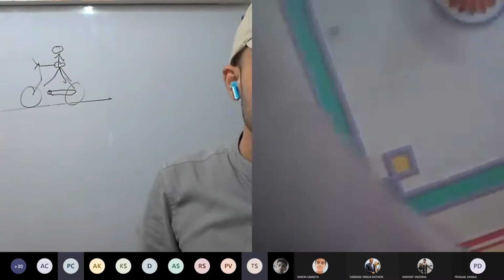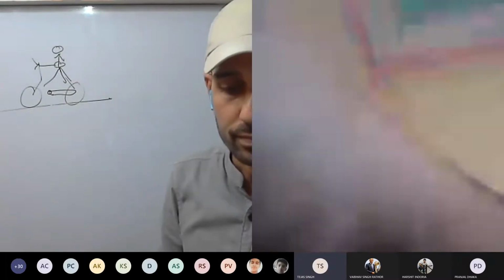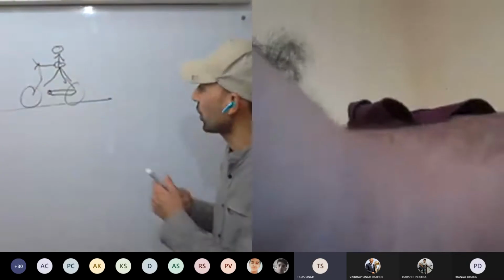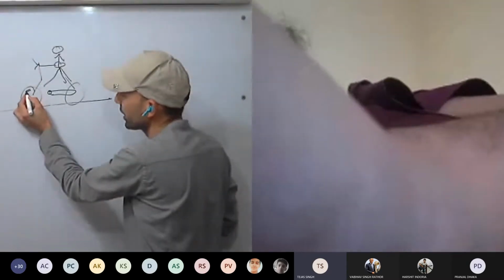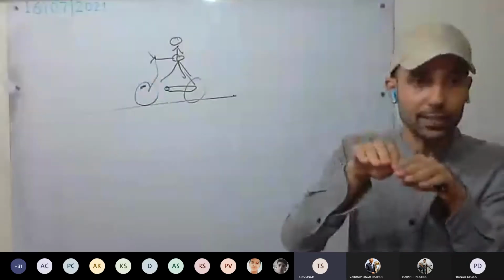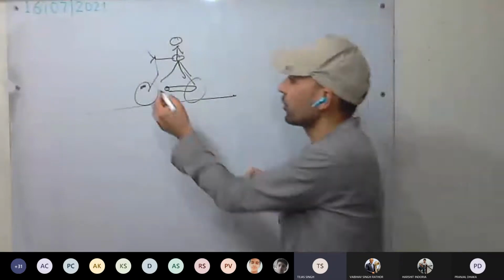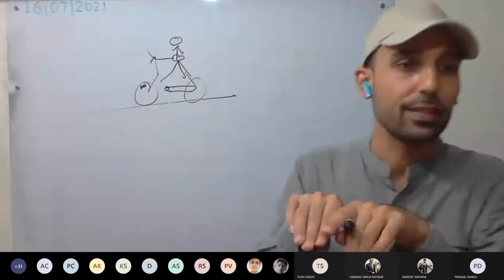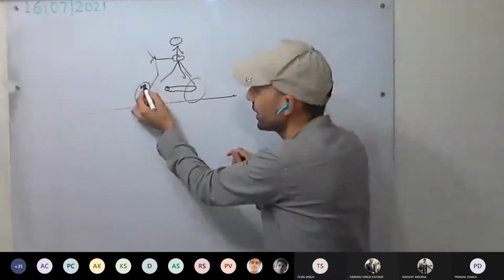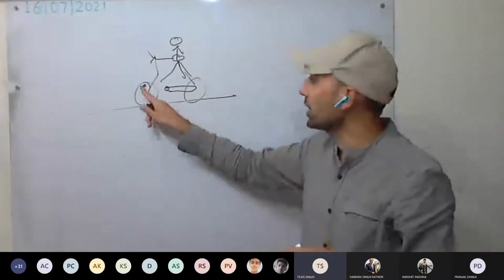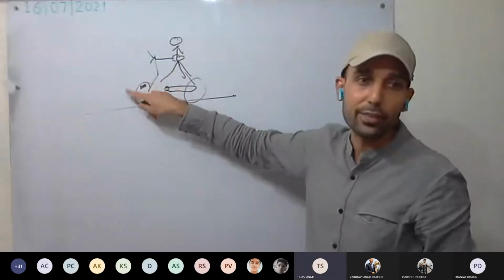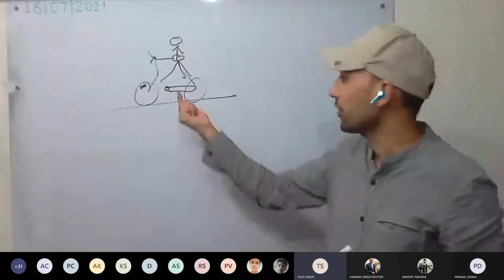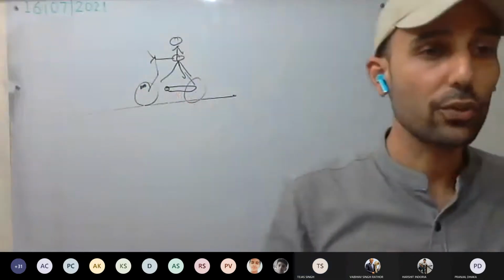Sir, but if we apply the brake, then it will stop even if there is no friction. What do you mean by brake? You are applying force, yes or no? When you apply the brakes, those rubber pads strike and produce frictional force. Because you are applying a force, it will stop, and all the energy will be converted into heat and sound energy. You are applying a force, so it stops. Without force applied, it is not going to stop.